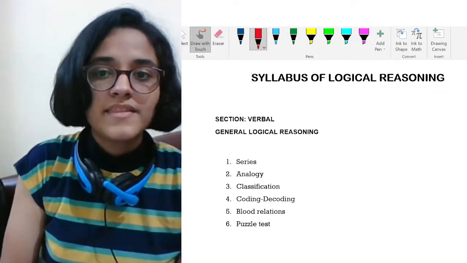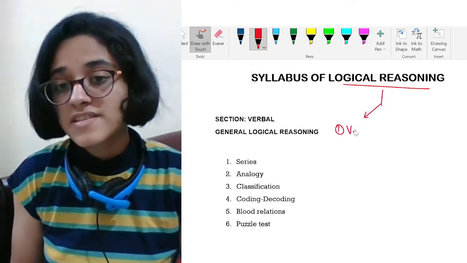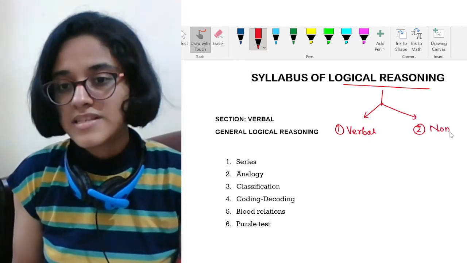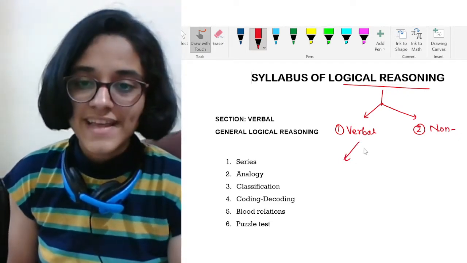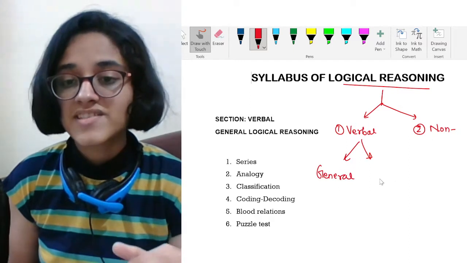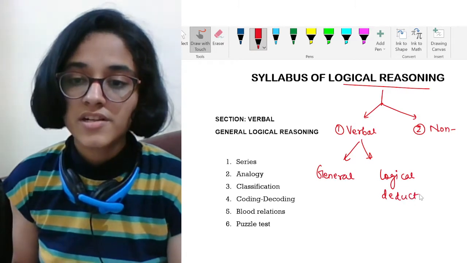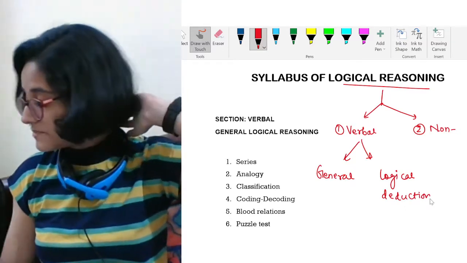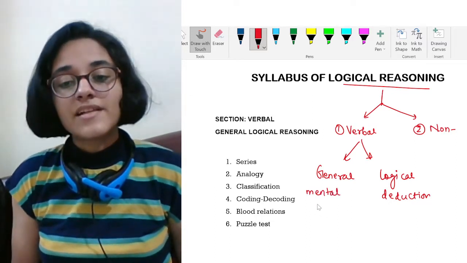Fine. Then logical reasoning is first of all divided into two parts. The first is the verbal section and the second is the non-verbal section. These are the two main categories in which they have divided it. Further, we divide it into two more sections. For verbal, it comes as general and the next is logical deduction. Now, when I'm talking about general, what I mean is general mental ability.